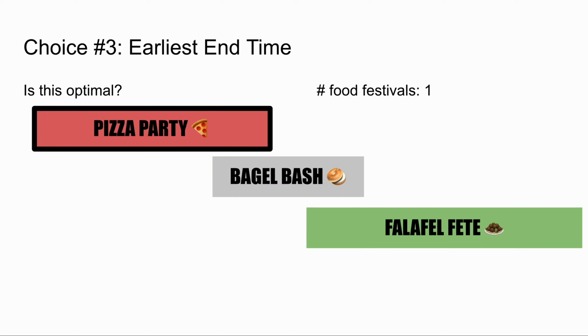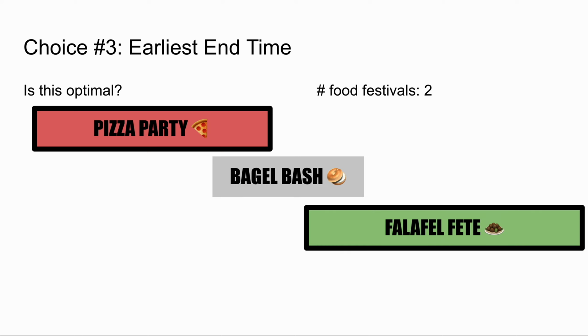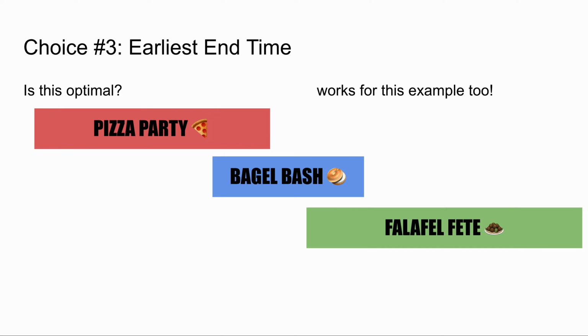We choose Pizza Party and remove overlapping food festivals. Then we choose Falafel Fett. There are no food festivals remaining, so we are done, and our algorithm outputs a schedule with 2 food festivals. So it works for this example too. We haven't encountered any counterexamples so far, so let's try it out.